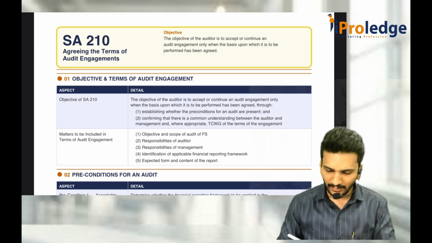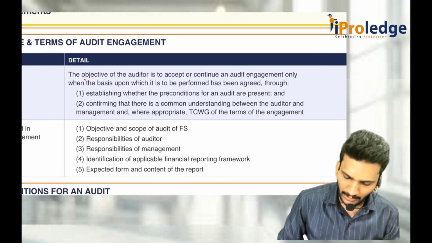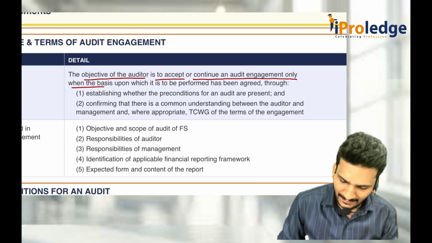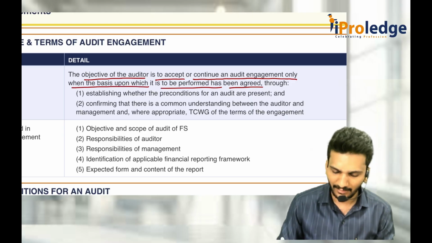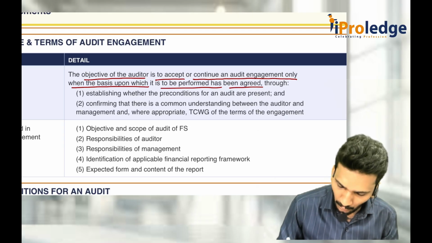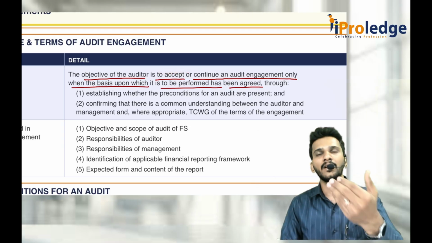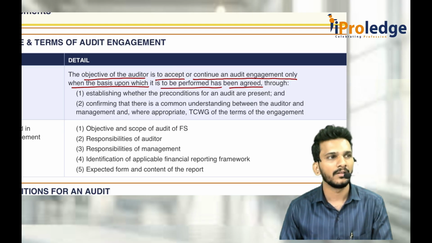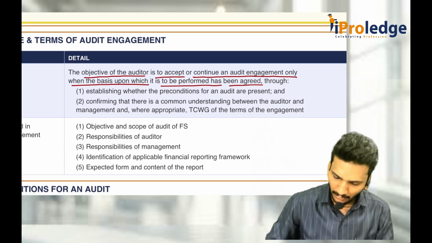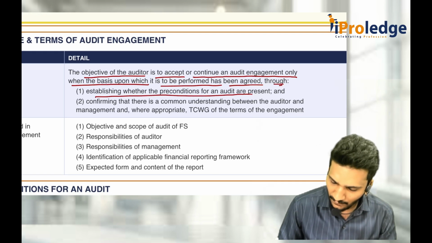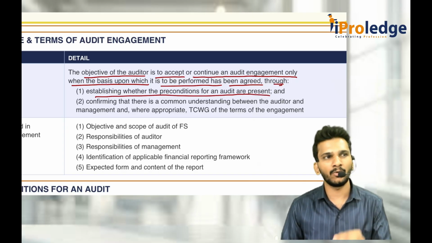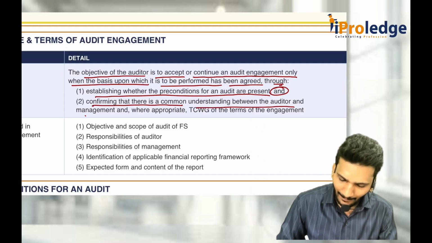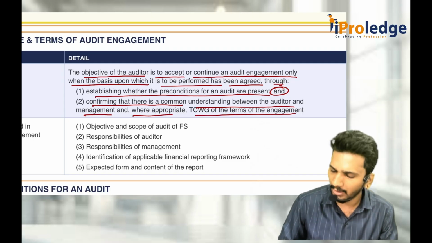So here, SA 210 mainly talks about the objective of the auditor: to accept or continue an audit engagement only when the basis upon which it is to be performed has been agreed. Look at the language I used. Objective of the auditor is to accept. That means the client is offering the auditor to take up the engagement. The auditor should never go to the client asking for work. The client only should come to the auditor. So what? Establishing whether the preconditions for an audit are present or not. Only if that is present can you accept it, as well as confirming that there is a common understanding between the auditor and management, and where appropriate, TCWG, with respect to the terms of audit engagement.